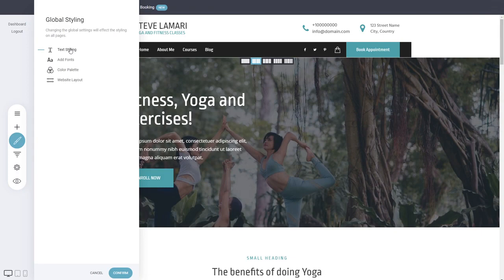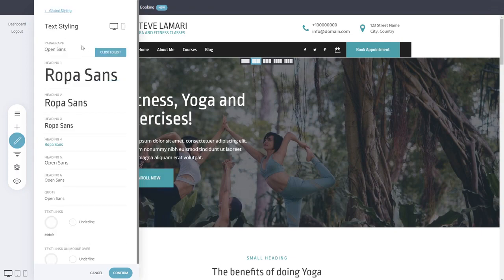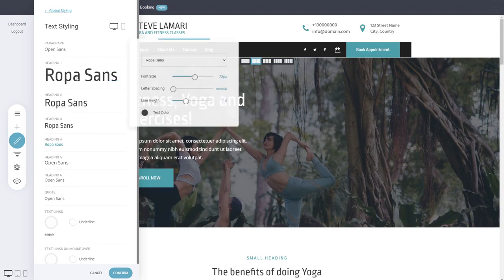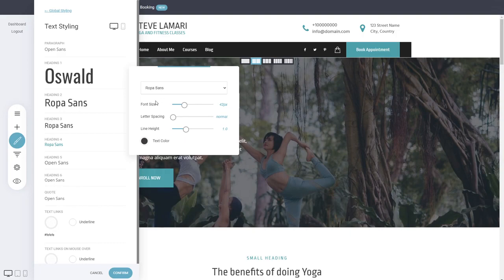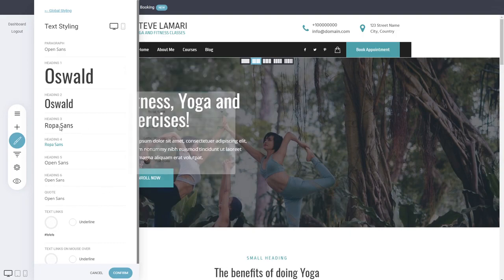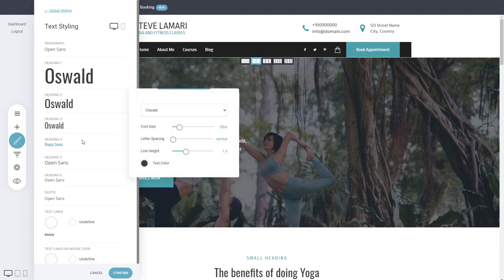So the text styling, this is the most common one, and basically here you can globally modify your H tags and your spans, for example, your paragraphs. So let's say in this case all the H tags are Papa Sans. This is a font, so let's change it to the new Oswald that we just added. You can just select the design, and you can do it for all the different places, and actually you'll see how it changes on all the pages that you have inside your website. So you can do it from here.